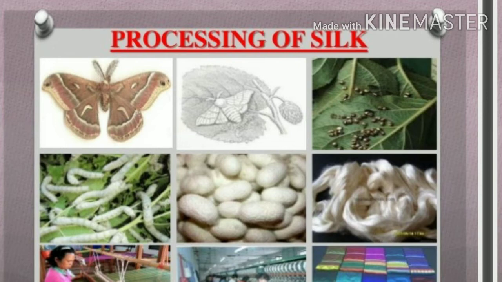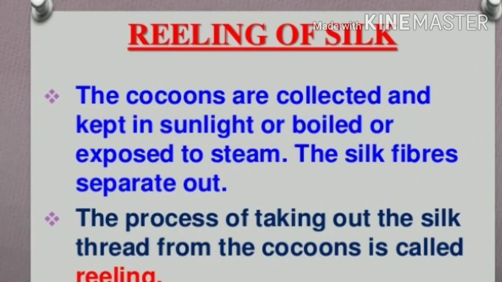If we need the silk fiber, we have to take it during the cocoon stage. We have to collect the cocoons and keep them in hot water so that the silk fibers will be obtained from the cocoon. Now we are going to learn about the processing of silk. Here a pile of cocoons are collected and used to obtain the silk fiber. The cocoons are kept under the sun or boiled, or exposed to steam so that the silk fibers are separated out.